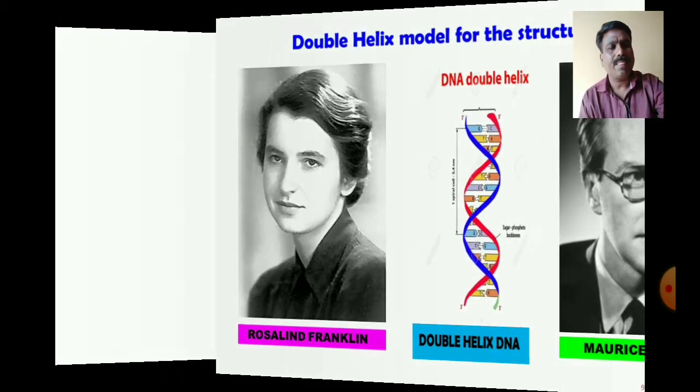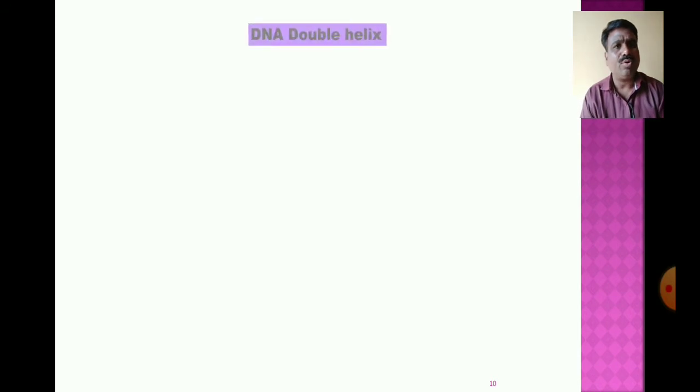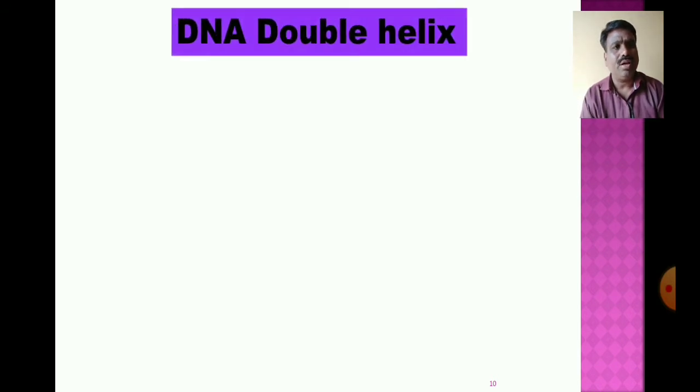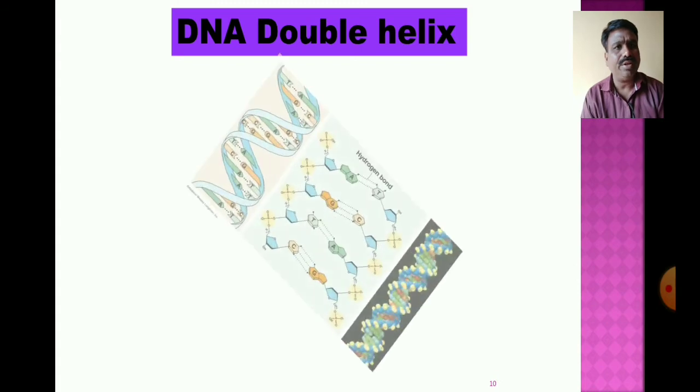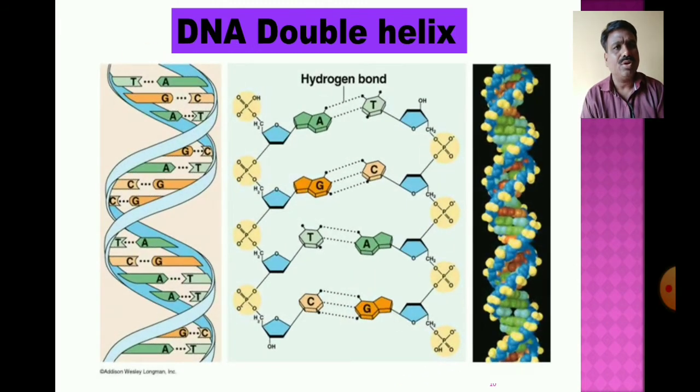These scientists, after this discussion about the double helix structure, the discovery: now, what structure? A DNA double helix. Now in the double helix structure of the DNA, you know that these are the two strands held by hydrogen bonds. These are the two strands, anti-parallel strands.